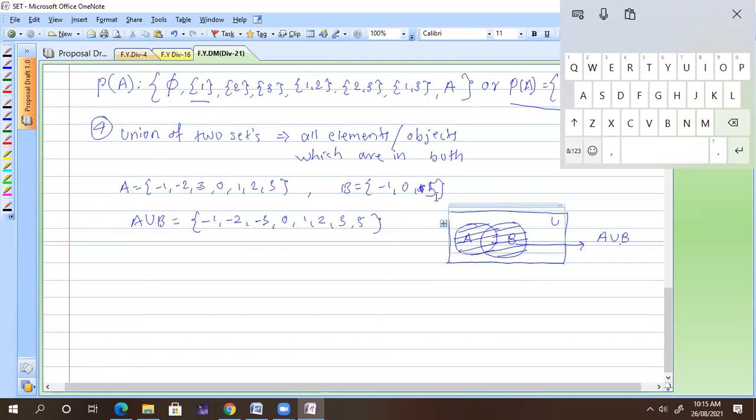It does not contain -4 because -4 is not there, and 4 is also not there. It contains just A and B elements only. Whatever the elements we have in set A and in set B, add all those elements and you will get A union B.